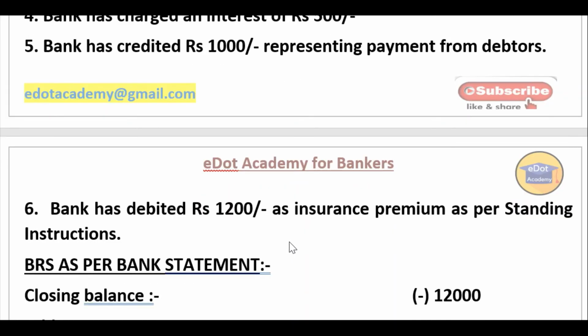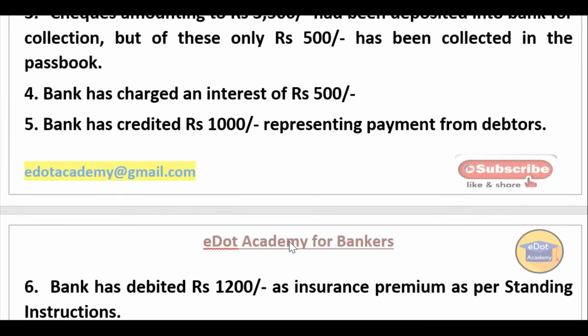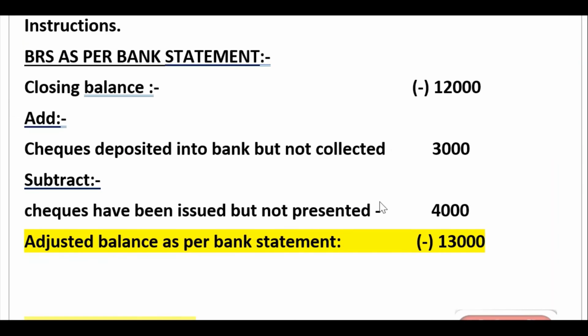Now all entries are complete. Now we'll see what the total is. Minus 12,000 rupees, subtract 4,000 rupees, so minus 16,000, plus you have to add 3,000, so minus 13,000 rupees. So as per the overdraft, the correct amount is coming to negative 13,000 rupees. So this is the BRS as per bank statement.